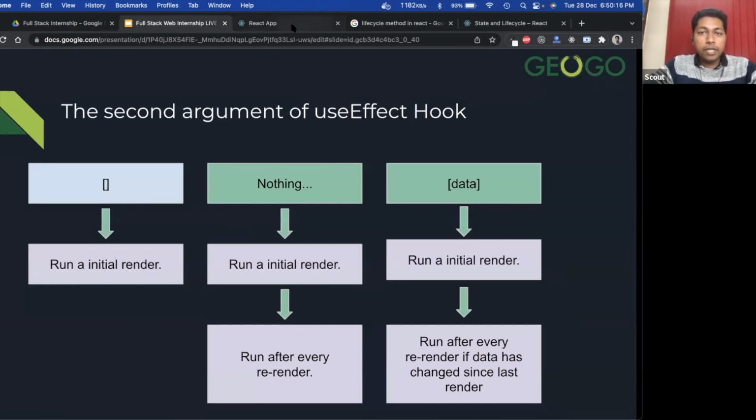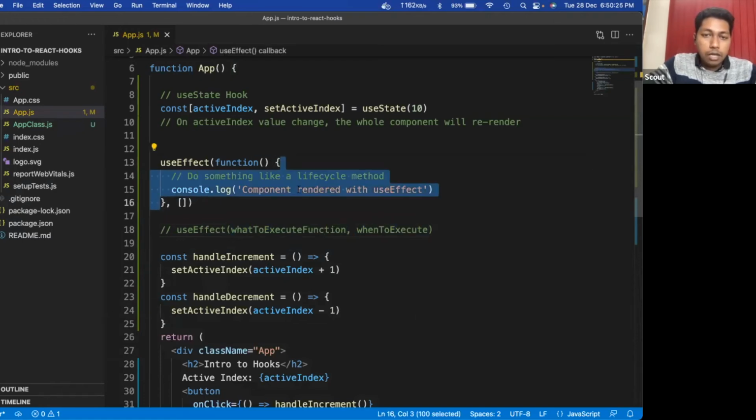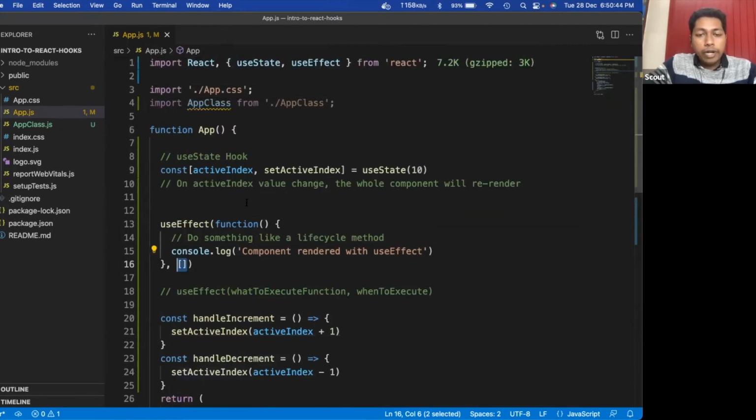Are you getting the point? So there is the what-to-execute function and the when-to-execute argument. What to execute is something where we can do anything: a network call, some calculation, anything you want. The second argument is important because it defines when to execute. If you give this empty array, it will think you want to execute this piece of code whenever it renders for the very first time.